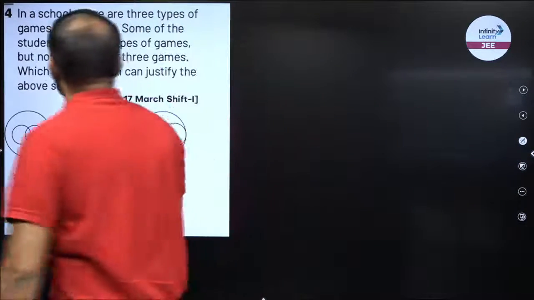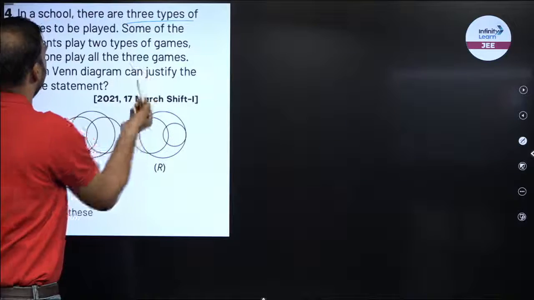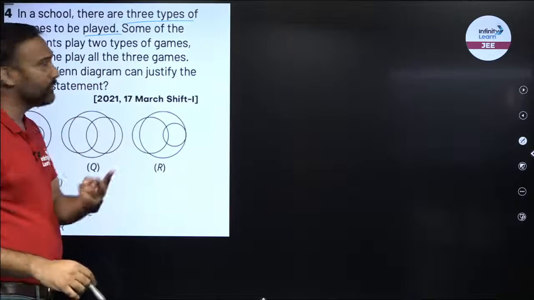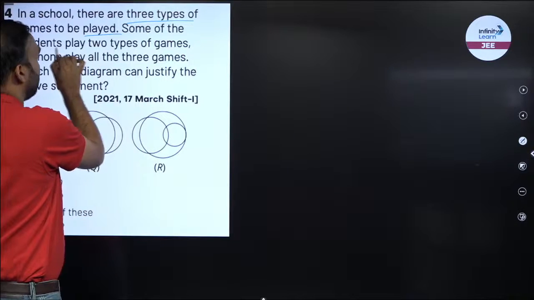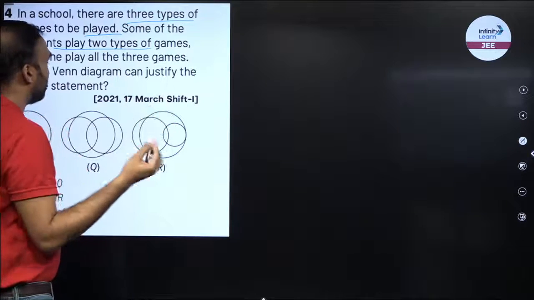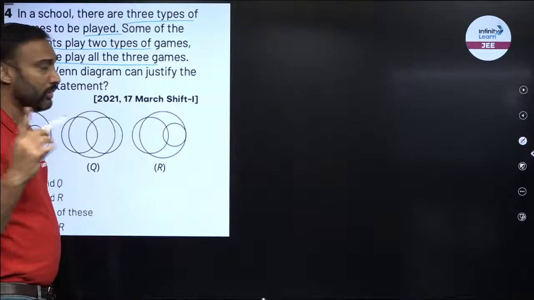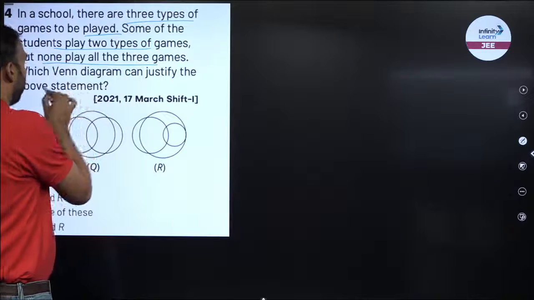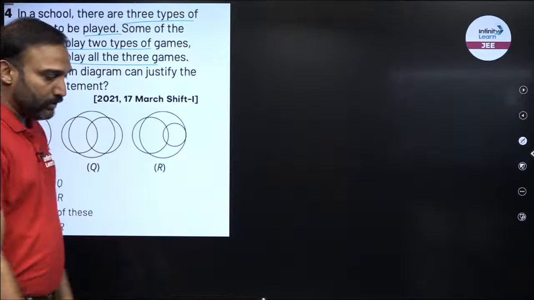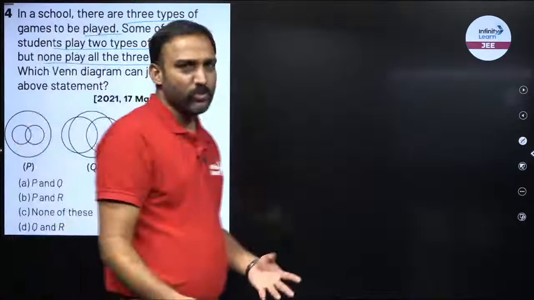But still we'll discuss. In a school there are 3 types of games to be played, right? So there are 3 games. Some of these students play 2 types. None play all the 3. There is no student who plays all the 3 games. Which Venn diagram can justify the above statement? So what is it saying? Some students can play 2 types of the game.